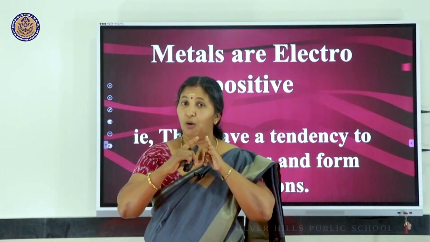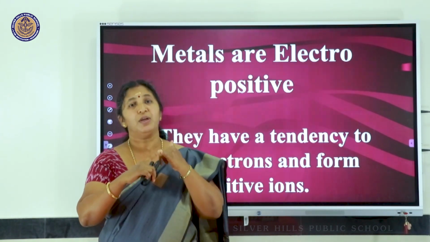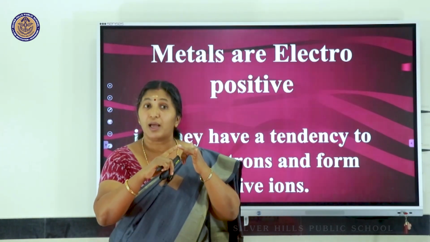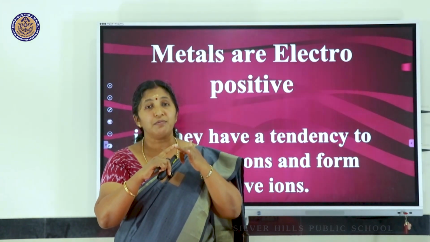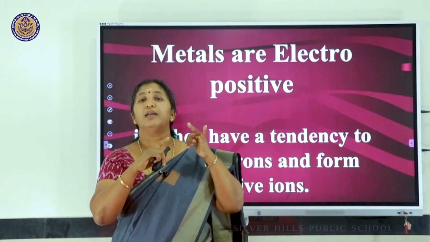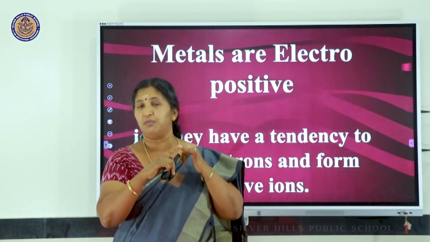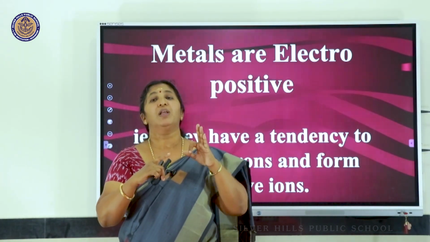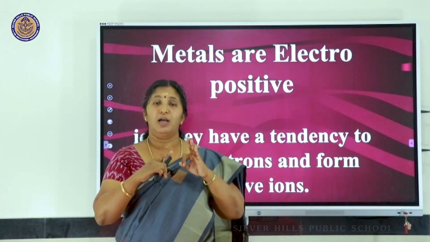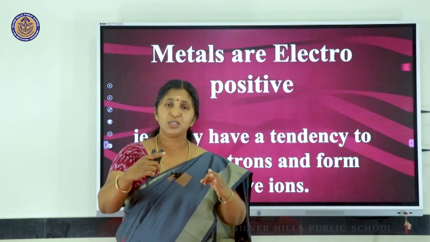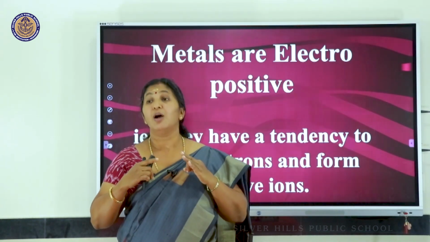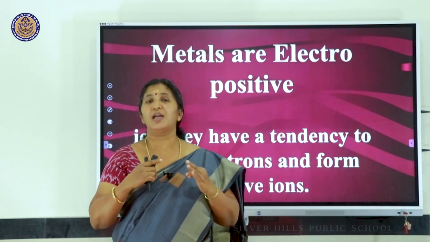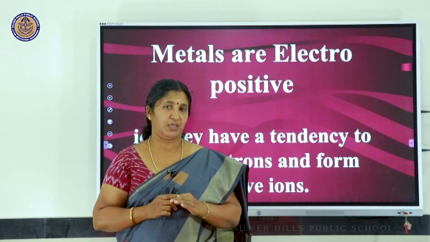All substances are made up of atoms. All atoms have a dense nucleus and negatively charged electrons revolving around it. In any chemical reaction, what happens? Either electrons are lost, or electrons are gained, or electrons are shared between the constituent atoms.